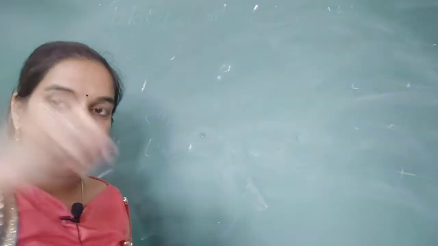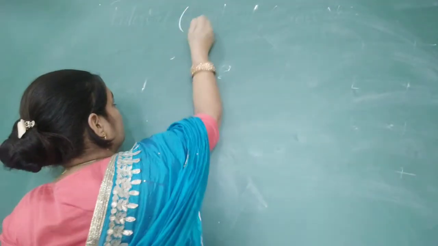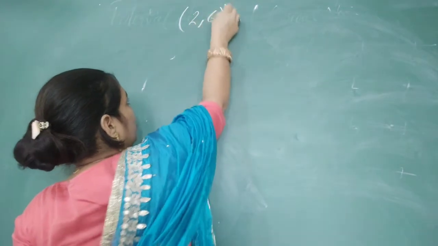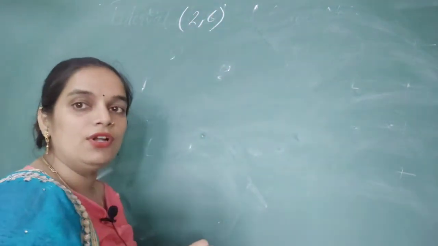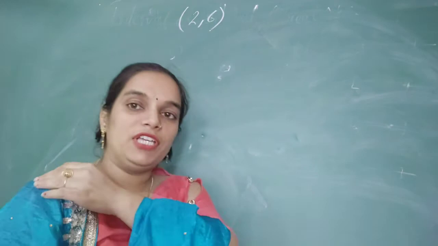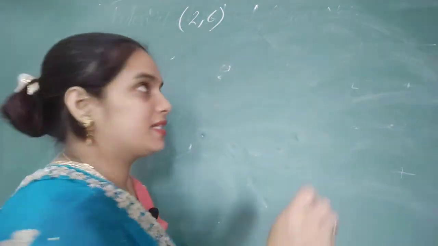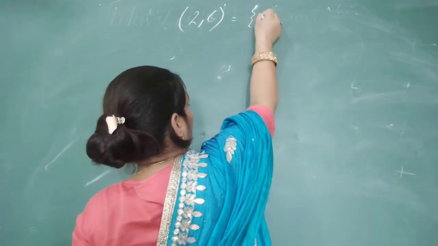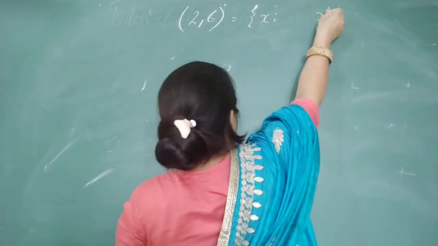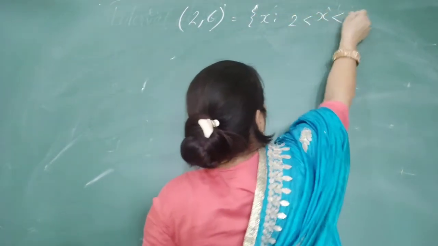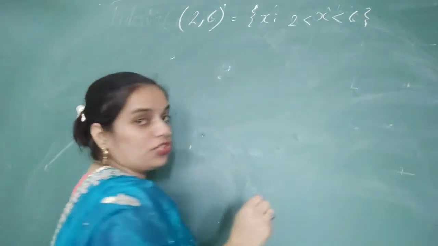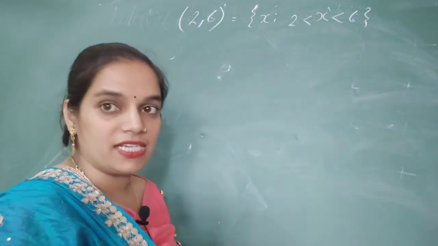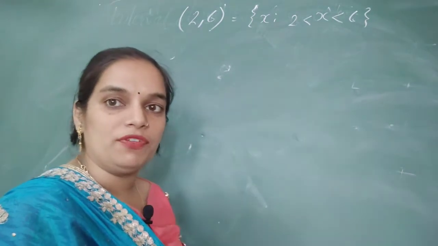If we have an interval (2,6) and we have to convert it into the set builder form, we will write it as x such that x is greater than 2 and less than 6. We will not consider the values 2 and 6. We will take only the values between them.